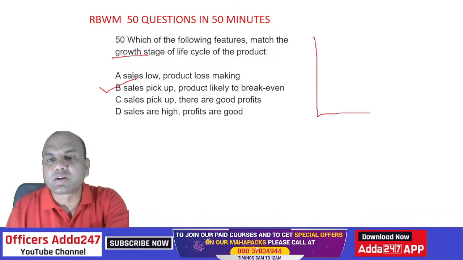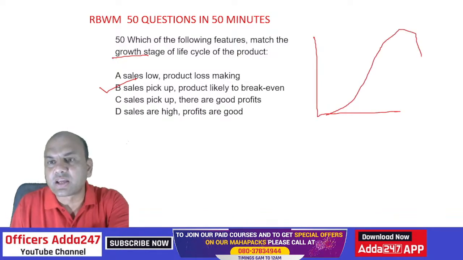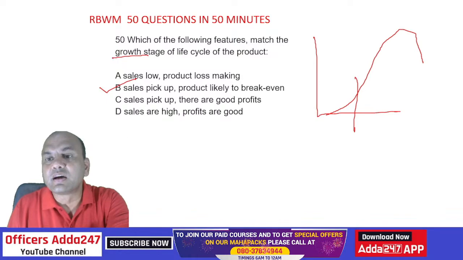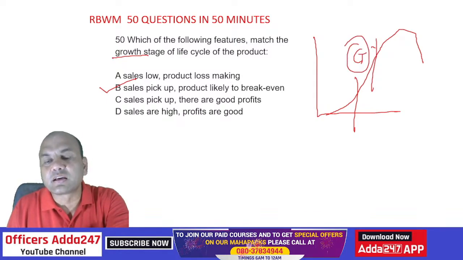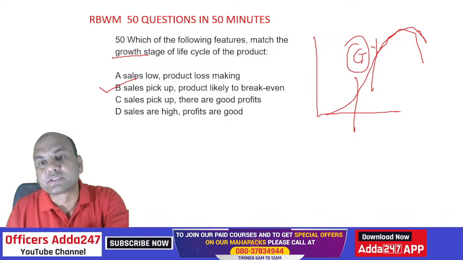In introduction, what did happen? See, this was the introduction. Here I was just spending the money. Here I am breaking even, means growth. Whatever I spent, I'll get back. In maturity phase, I have come to this level. Means I am earning huge profits. Here I am just getting my returns back.